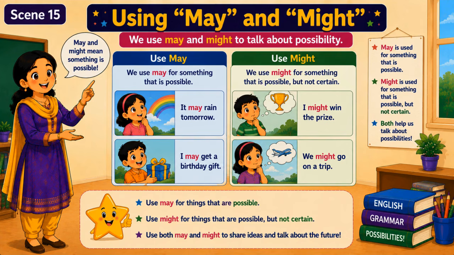We use may for things that are possible. We use might for things that are possible but not certain. Use both may and might to share ideas and talk about the future.